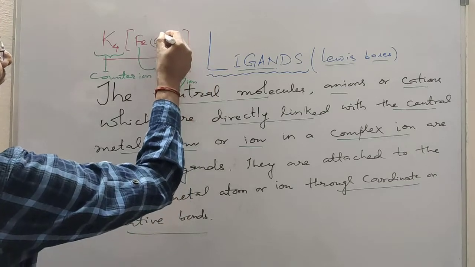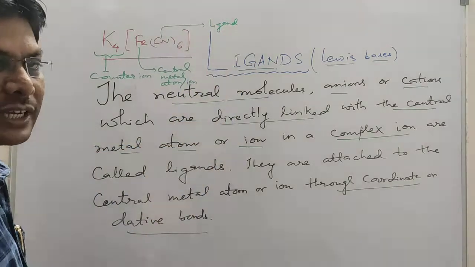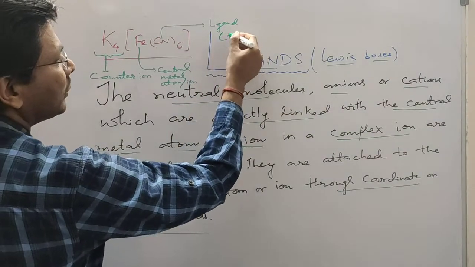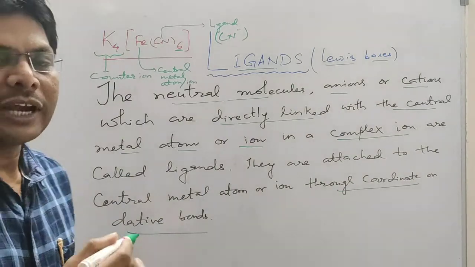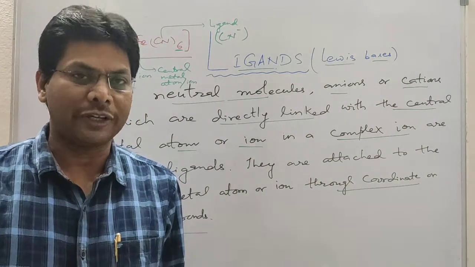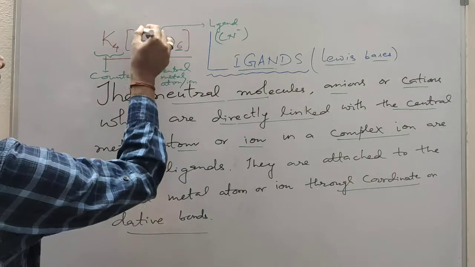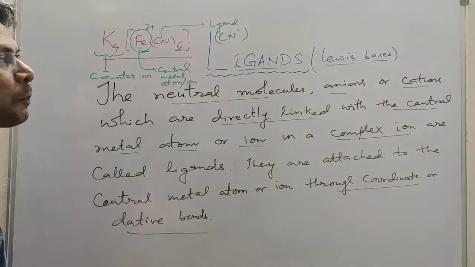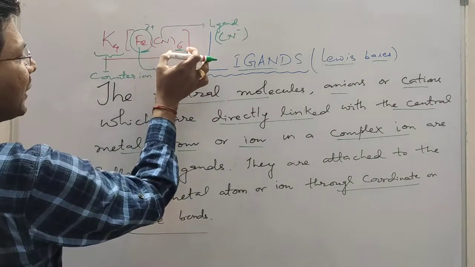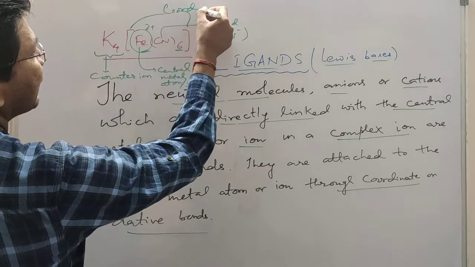Cyanide is the ligand here, and it is a negatively charged ligand because it has a charge of -1. And this ligand is a monodentate ligand. That means it is able to form only one coordinate bond with the central metal atom, that is here iron. And this iron is in the +2 state, so we can say it is the central metal ion. And this bracket is called the coordination sphere.